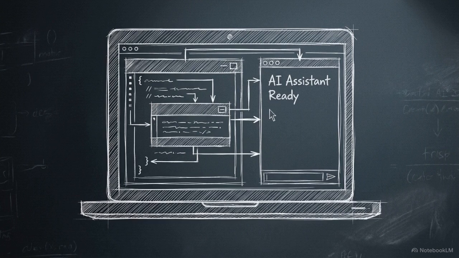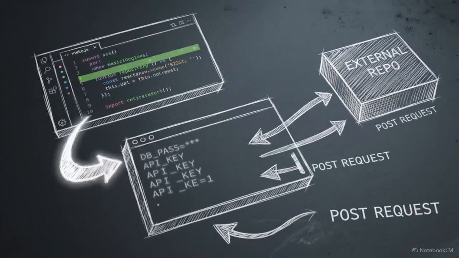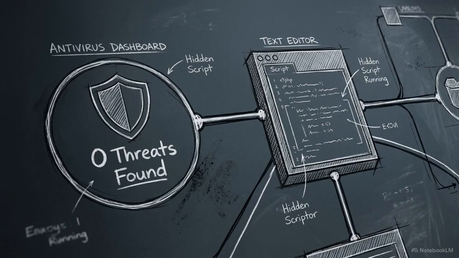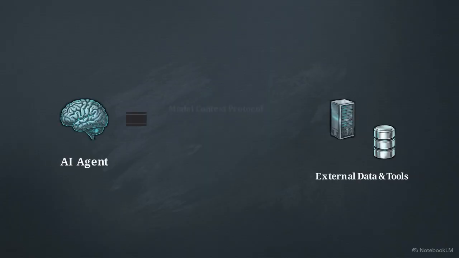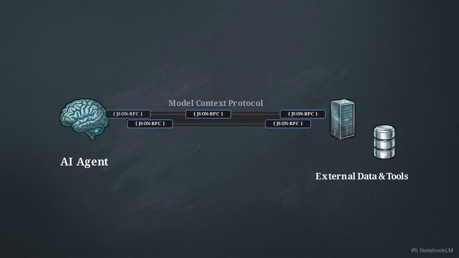Imagine your local AI coding assistant, running securely on your machine, suddenly reading your project's hidden environment files and quietly sending your database passwords to an unknown GitHub account. This exploit bypasses typical malware detection and chat-based prompt injections. It happens through the Model Context Protocol, or MCP, the emerging standard that lets AI agents communicate with external data sources and tools using a structured JSON-RPC interface.